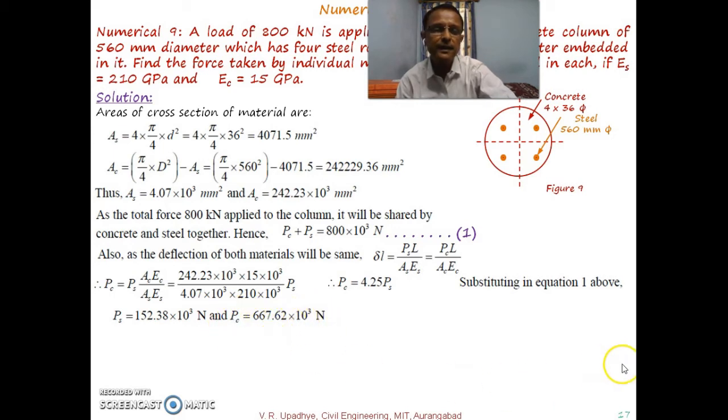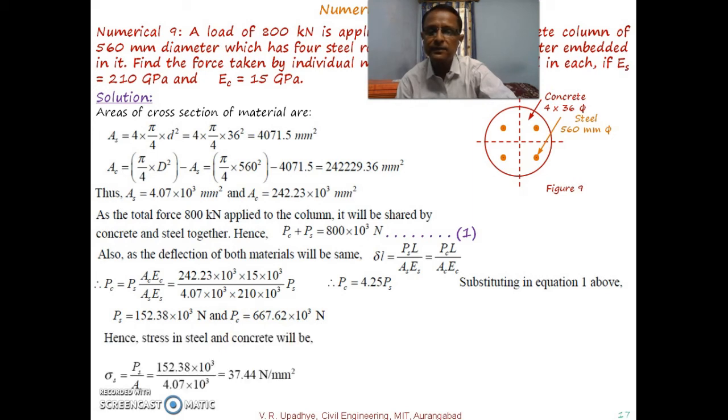With this you can calculate stress as usual. We know that stress is equal to force taken up divided by area of cross section. So PS is 152 kilonewton, and the area of steel, 4.07 into 10 to the power 3, is substituted. Stress taken up by steel is 37.44 Newton per mm square.